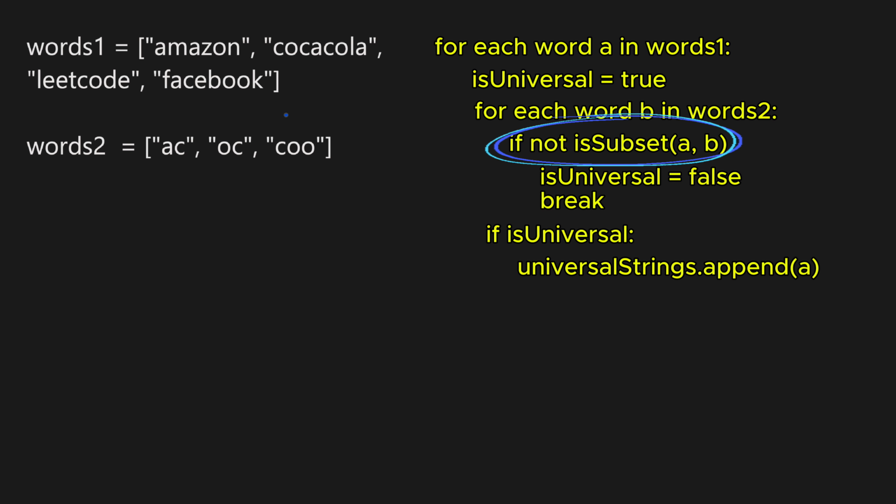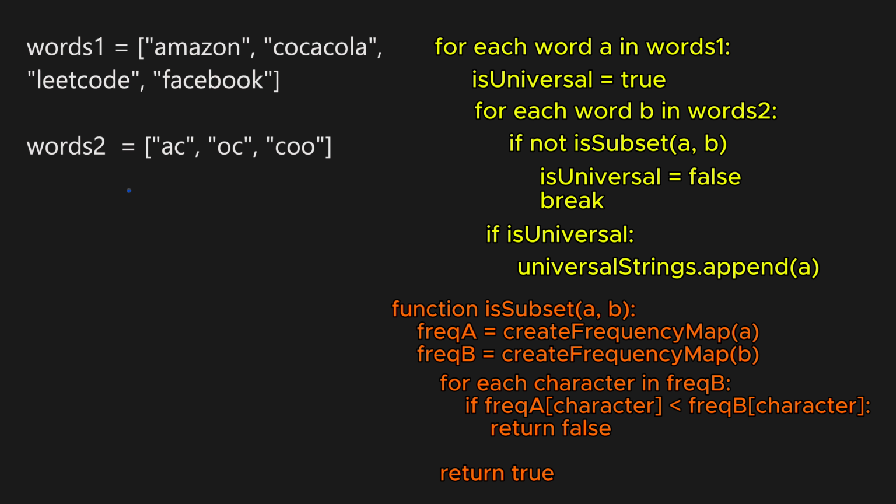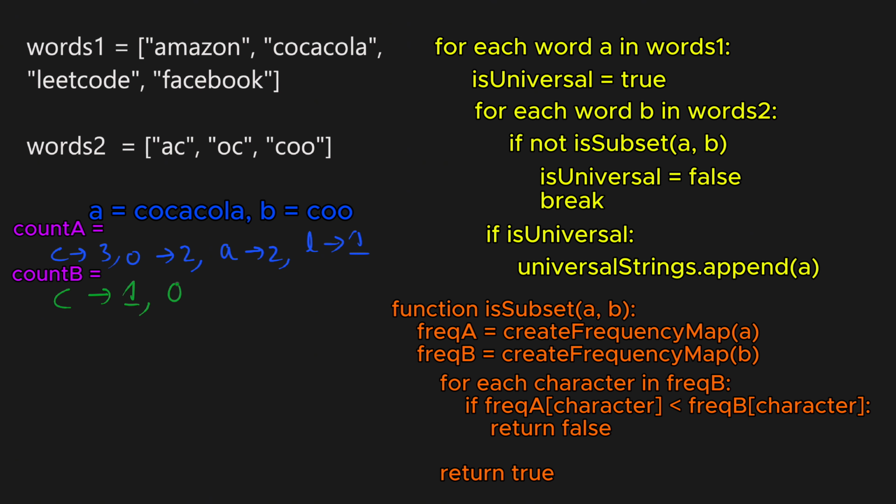Now the question is, how can we check if word B is a subset of word A? One way is, since multiplicity matters and we are doing continuous lookups of characters of B in A, we can create a frequency map for both words A and B and match the frequencies. That is, for each character in B, the frequency in A should be at least as much as that in B. For example, if word A is Coca-Cola and word B is COO, then the frequency map of Coca-Cola will be C occurs thrice, O occurs twice, A occurs twice and L occurs once. And the frequency map of COO will be C occurs once and O occurs twice.